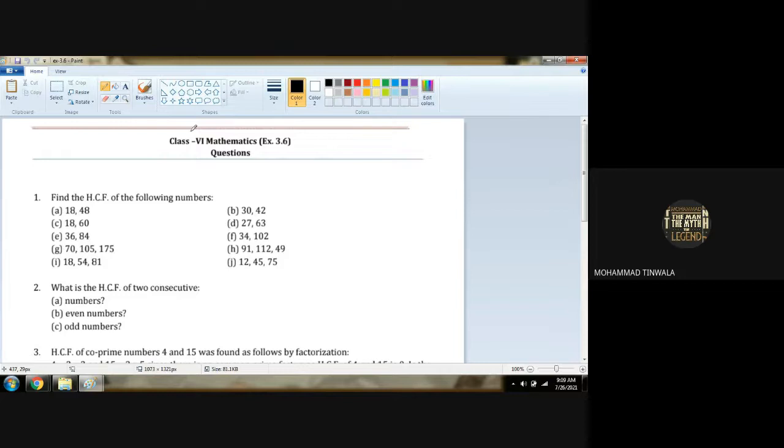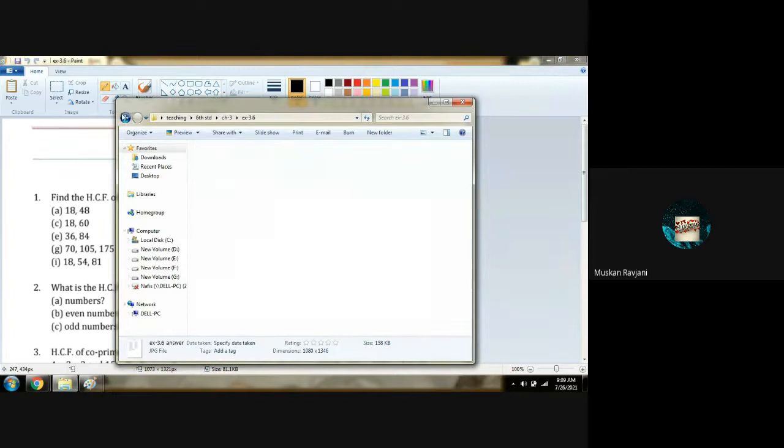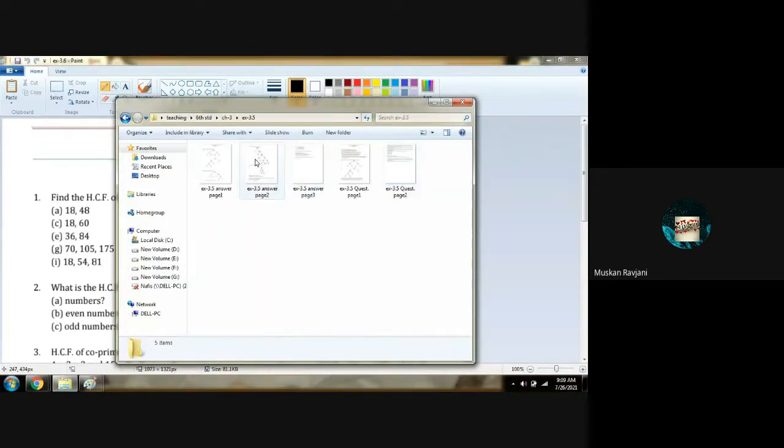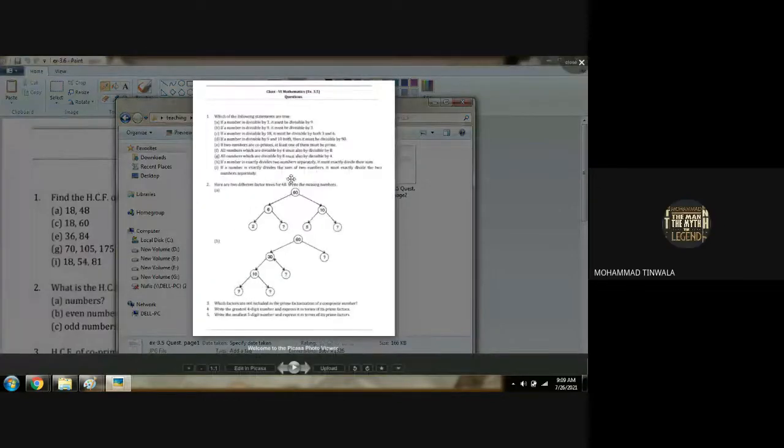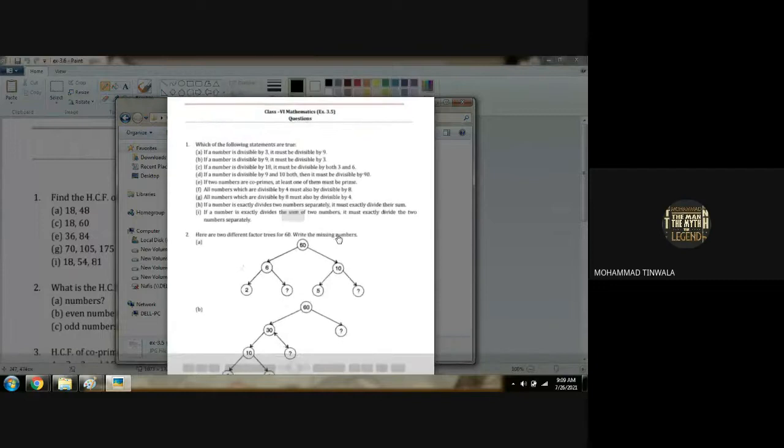Before I start with this exercise, Muskan, what was your doubt, beta? That exercise 3.5 we have to do from answer PDF or you are calculating? No, that we have to do in fact. Exercise 3.5. Which question you are required?